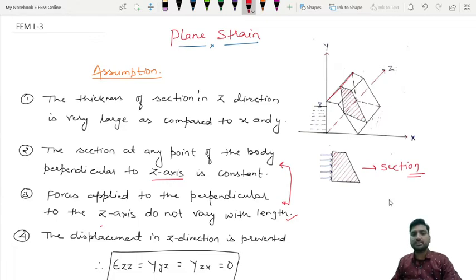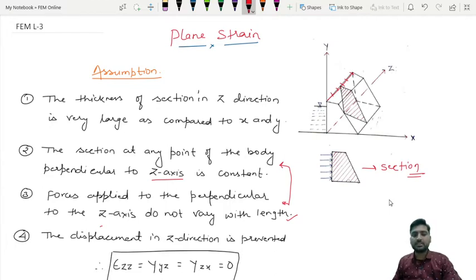So that's why it is mentioned here, forces applied perpendicular to z direction do not vary with length. Means if it is here, then also the forces will be same. At this point also the forces will be same. So along that z axis if you are moving, then the forces will be same, perpendicular to that z direction.